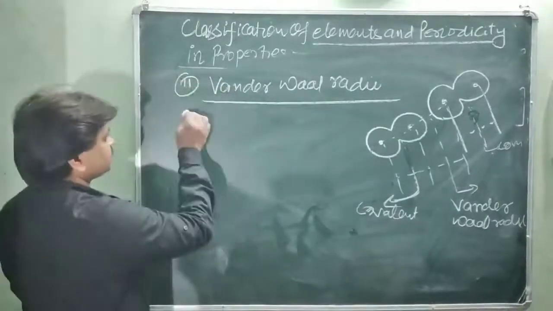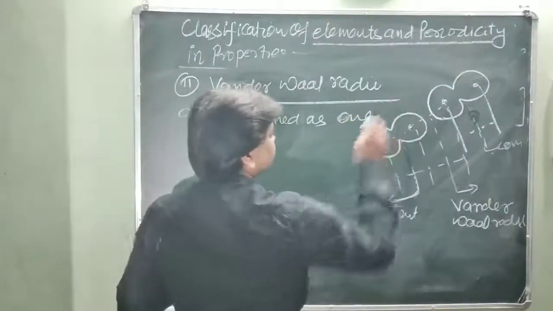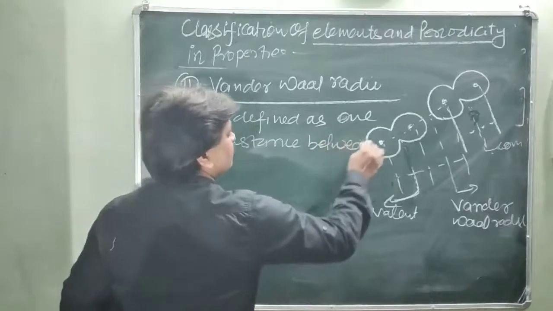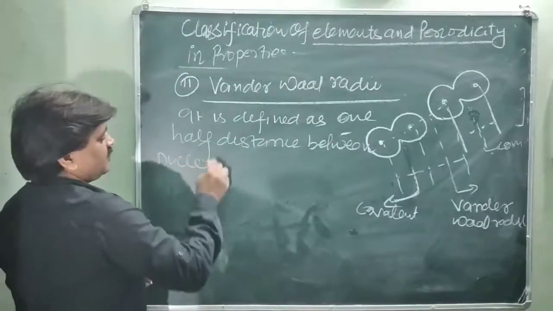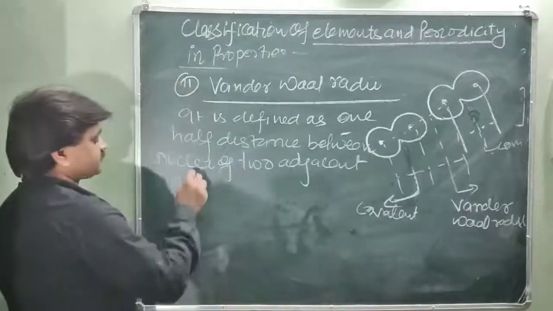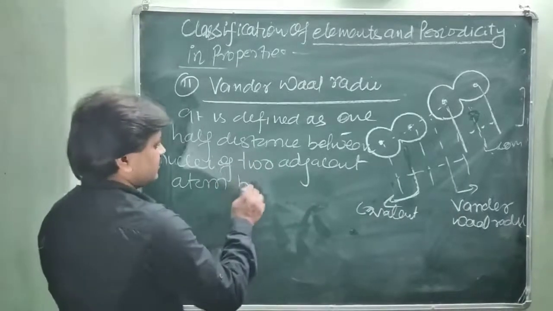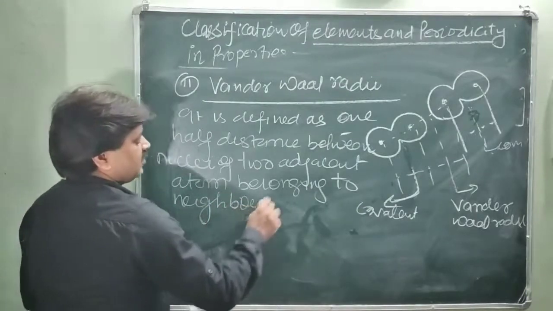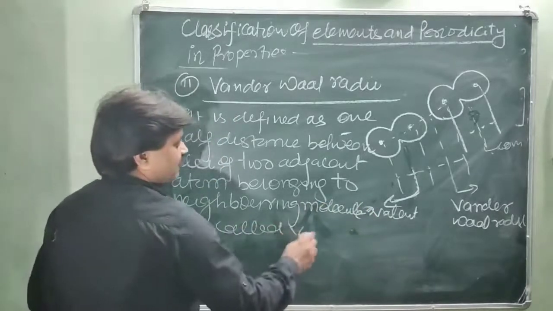It is defined as half of the distance between the nuclei of two adjacent atoms belonging to neighboring molecules, and it is called the van der Waals radius.